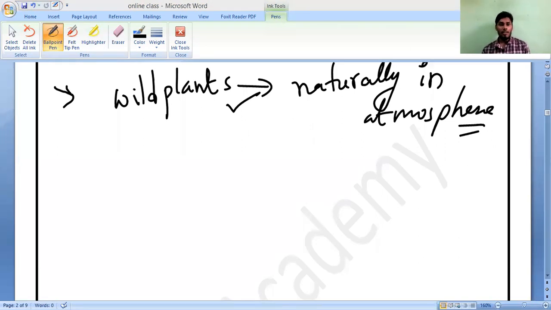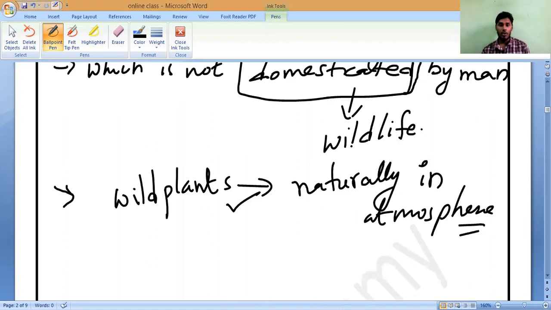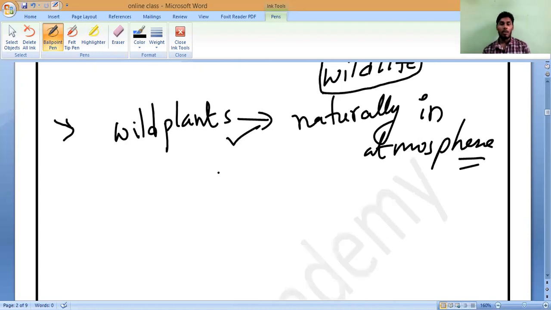So the animals or plants, whatever it is, which grow by themselves are called wild plants, and the animals which grow on their own are called wild animals. So both we can call wild plants and wild animals. The term we use is wildlife. Wildlife is what grows naturally in the atmosphere.